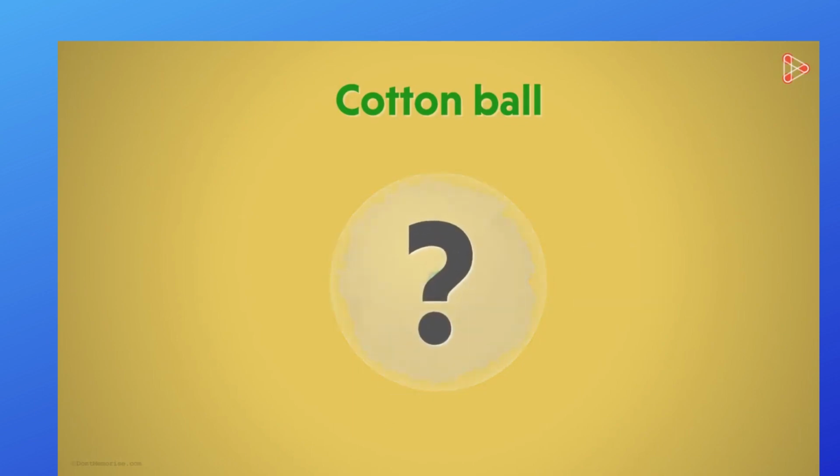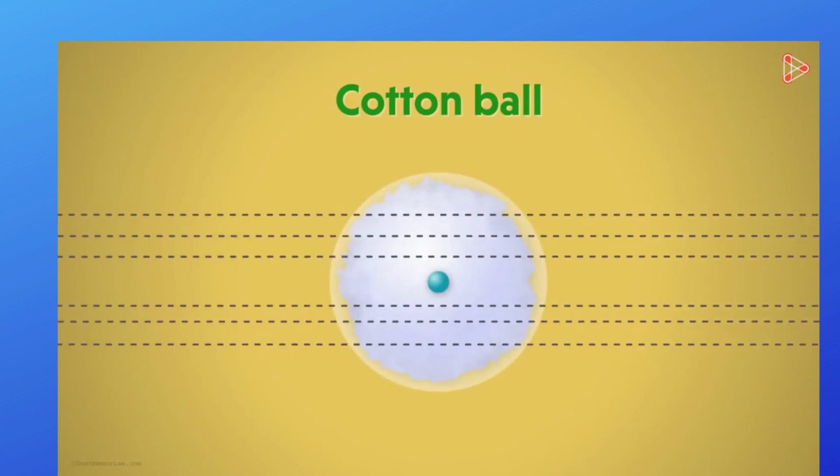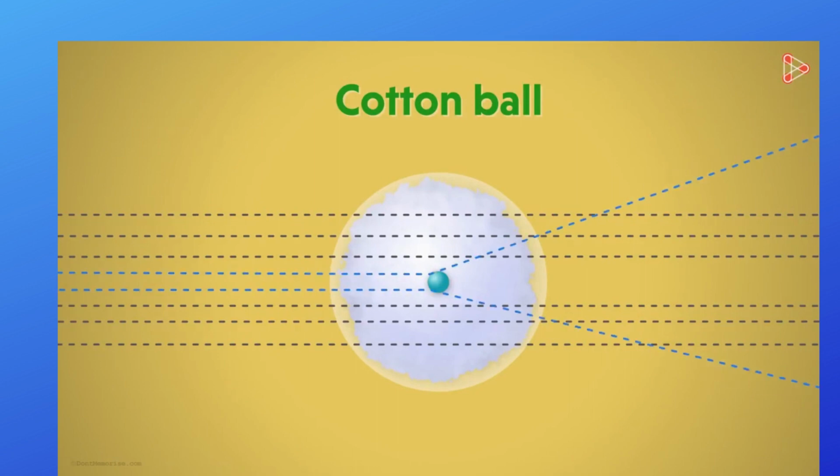Now what will happen if you shoot many bullets across this cotton ball? Most of them will travel straight through the cotton surface. What will happen if a bullet hits the edge of the central heavy mass? In this case, the bullet will slightly change its path and get deviated. So looking at the size of the central mass, it's obvious that only some of the bullets will get deviated. Lastly, what happens when a bullet hits the center directly? Needless to say, it will bounce back, because we know that the central dense mass is too hard for the bullet to pass through. So very few bullets will bounce back.